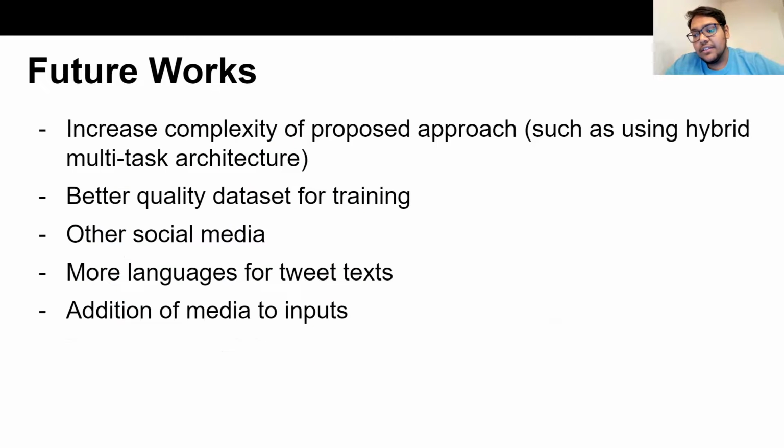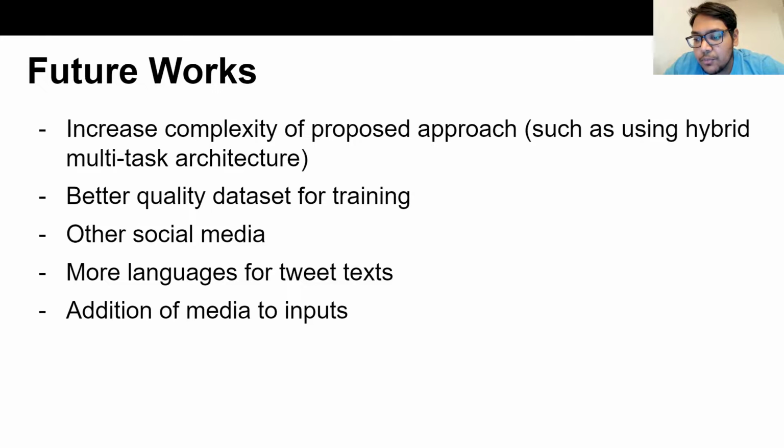This study can be extended several ways. Firstly, more complex approaches such as a hybrid multitask architecture could be used to help overcome data imbalance. Furthermore, a more balanced dataset could be collected, and the data collection methods could be improved by getting viralities from less popular users. A larger dataset could also help with training the model.